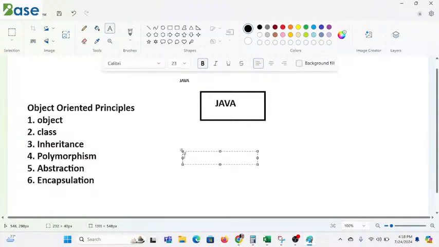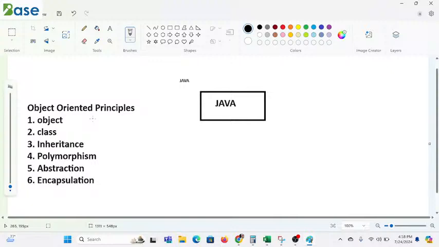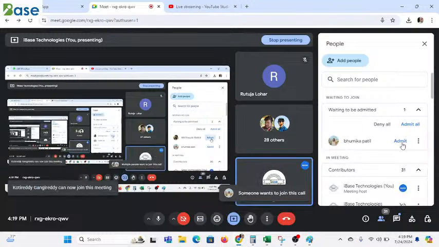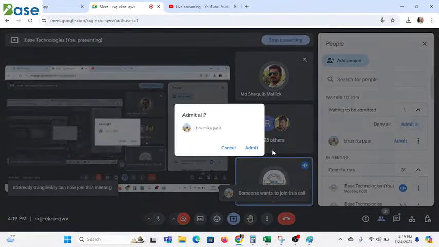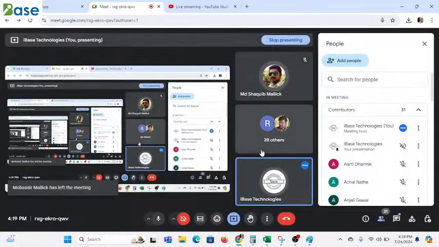So what is my answer if anyone asks me what is Java? Java is a simple, secure, object oriented, platform independent programming language. And why is it called object oriented? Because see, any programming language in which we can create an object, we can create a class, we can perform inheritance, polymorphism, abstraction, and encapsulation. Okay, अगर कोई भी programming language, might be some people are from the south, so just add these few statements in Hindi.